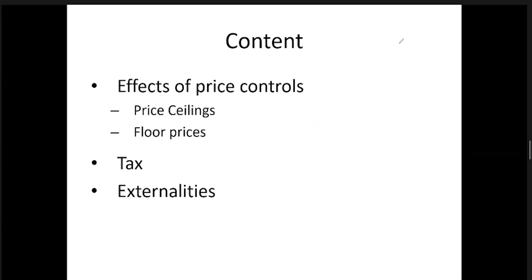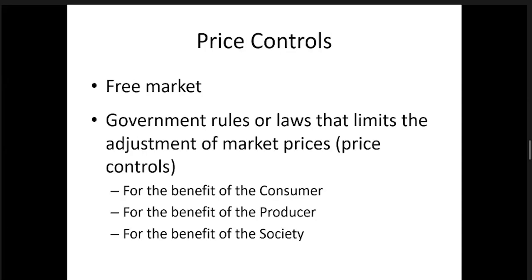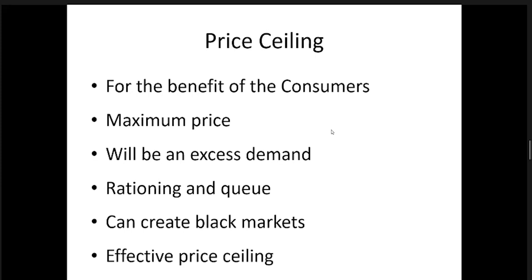In that case, government needs to intervene. The first scenario is price controls, which is the maximum price and minimum price. So we can start with the price ceiling. One of the mechanisms or methods of price control is called price ceiling in economics.